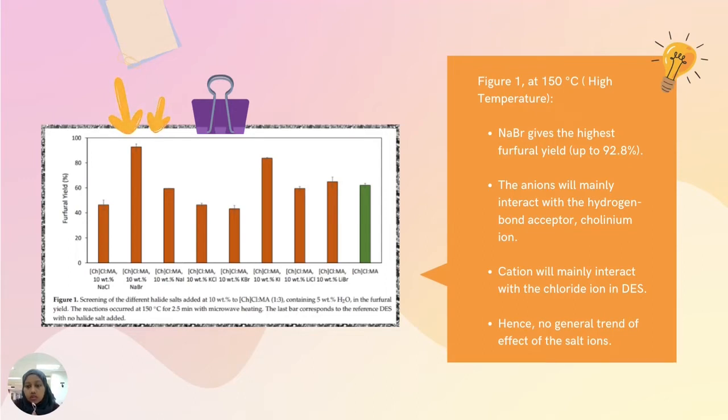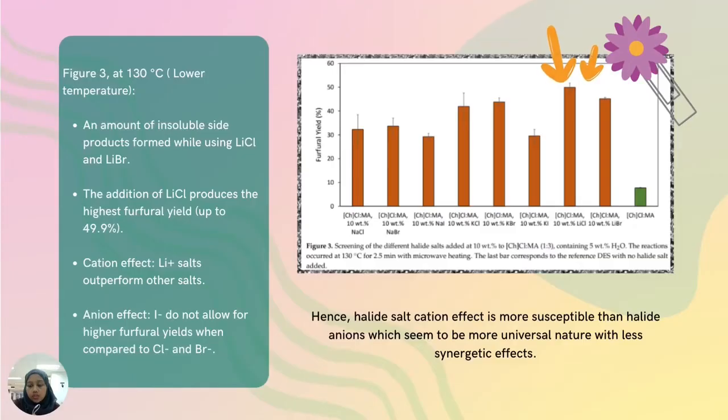The trend of the salt ions is not our main focus, but generally, an anion will interact with the proton while a cation interacts with the chloride ion. At lower temperature, which is 130 degrees C, the addition of lithium chloride gives the highest furfural yield. In terms of salt ion effect, lithium has good activity, so the cation effect is much more crucial than the halide anion.